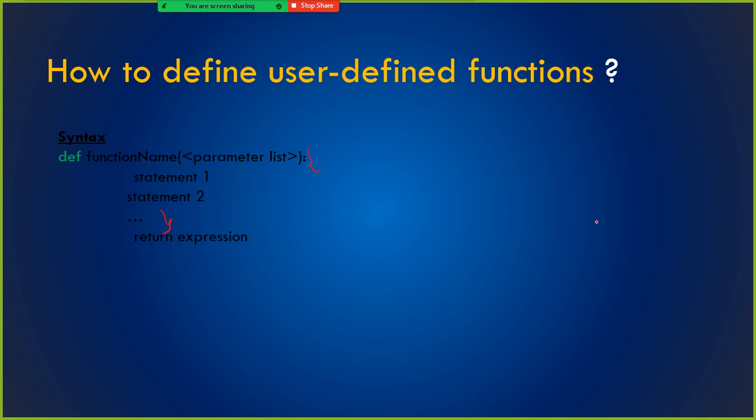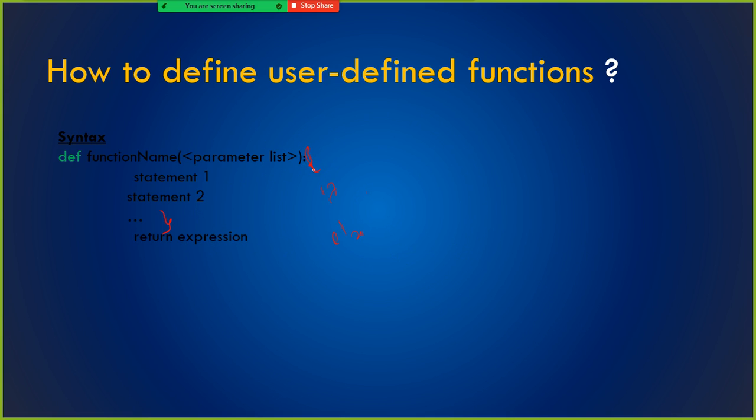Supposing you are using if else inside the function, nested if else, for loop, nested for loop also, in that case which code block belongs to which one? Whether a set of statements belongs to if or to else, you should know it. For that, they use this one.